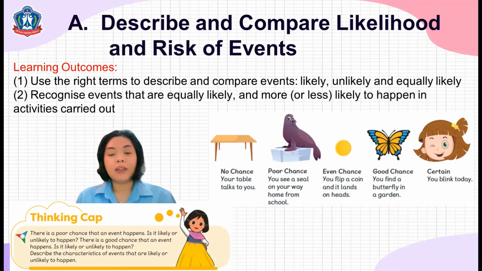Certain means it will definitely happen. You blink today. Okay, we always blink most of the time, right? So it is certain or definite that it will happen. So when we say there is a poor chance that an event happens, is it likely or unlikely to happen? There is a good chance that an event happens. Is it likely or unlikely to happen? So these are the different kinds of likelihood or chances that we are going to discuss in this video.